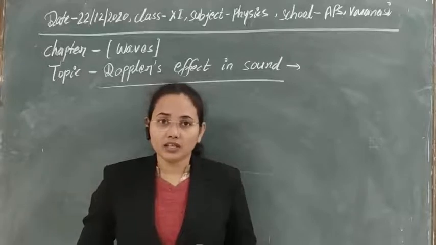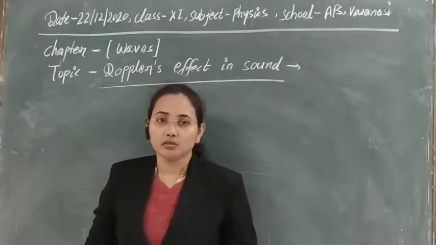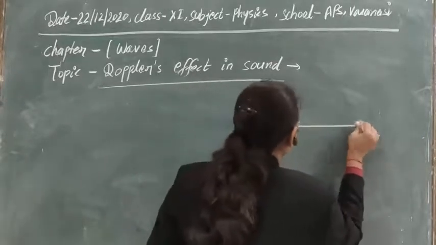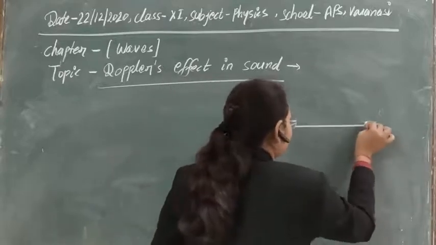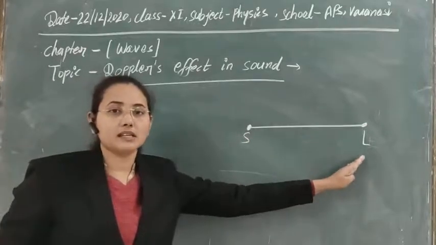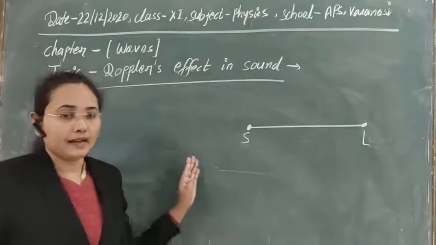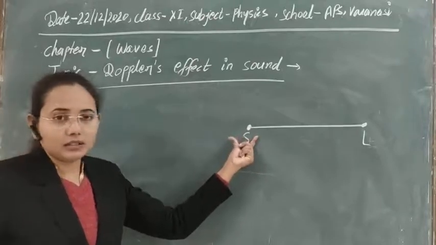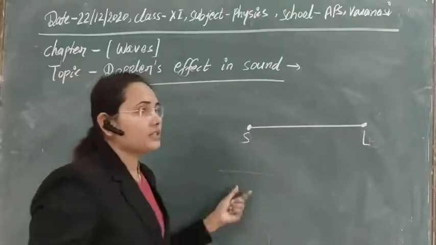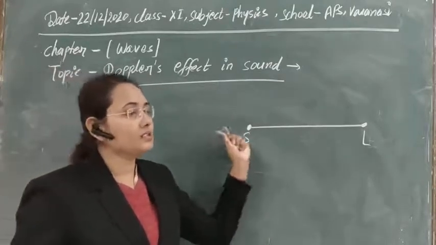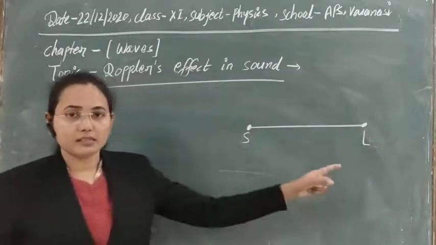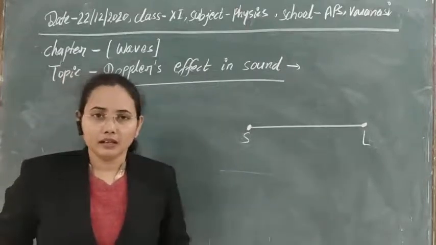So let's see what the apparent frequency is whenever there is relative motion between source and listener. Suppose there is a source of sound and there is a listener. In the starting, suppose both the listener and the source of sound are at rest, and the source is producing sound of frequency nu. This sound will travel in the medium from here to here, and the listener will listen to the same frequency because both are at rest.